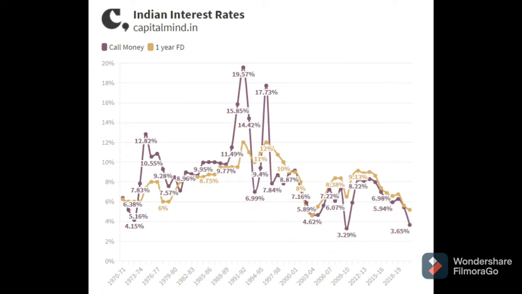Here, if you see the FD rate of interest from 1970 till date, it has been a consistent reduction in the rate of FD. There was a peak of around 12% interest rate, whereas now we are getting around 5%. It varies from bank to bank obviously, but nothing more than 5.1% to 6%.